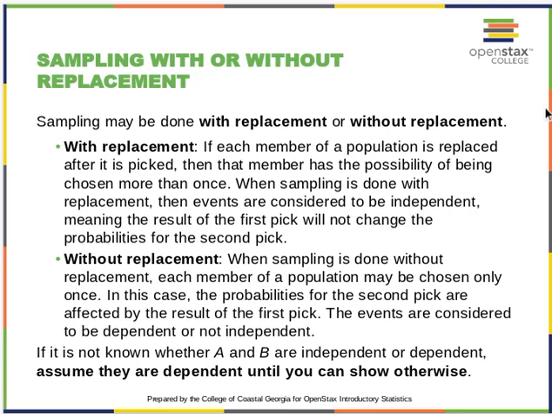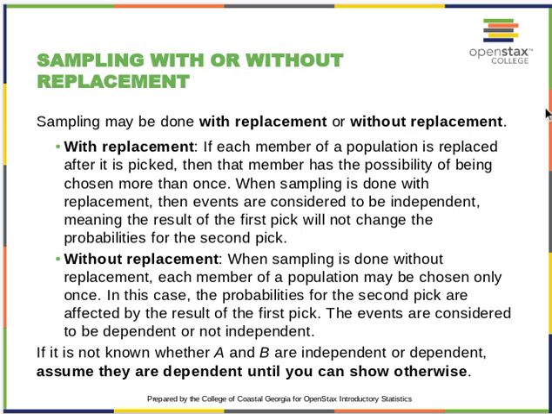Okay, now sampling with or without replacement. We talked about this in terms of samples. Now we're going to talk about it in terms of population. It's the same kind of concept. If you have 52 cards and you take one card out, you're going to have 51 cards, and that would be without replacement. If you're going to do it with replacement, it would just be out of 52 every time.